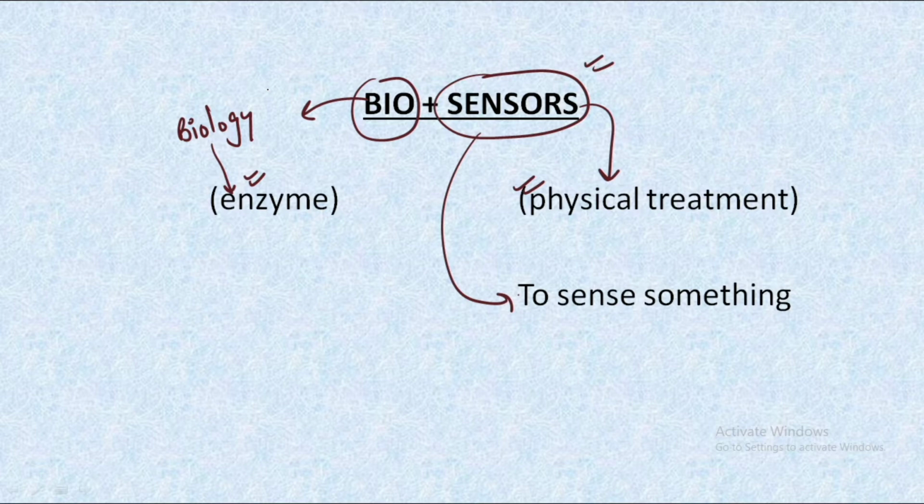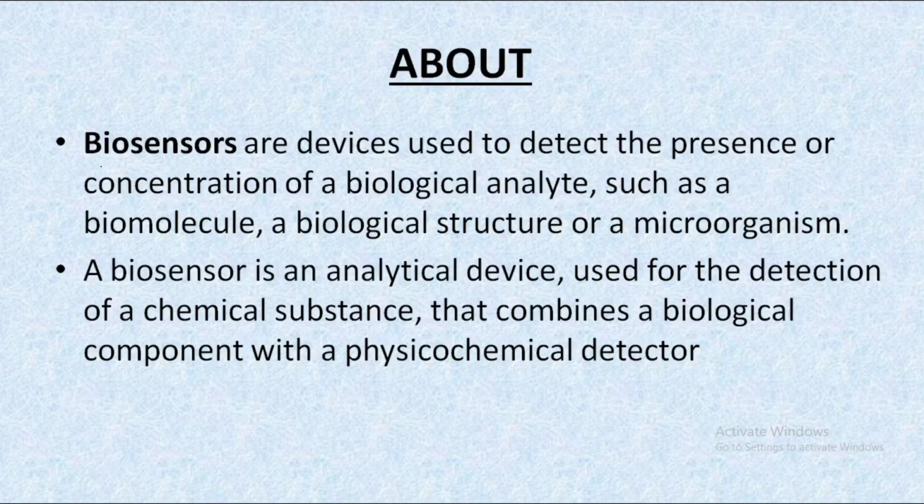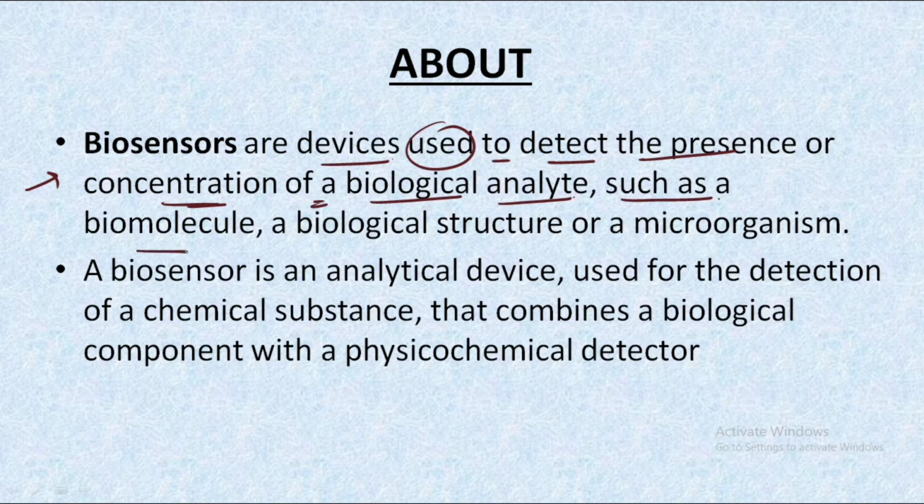So let's try to understand a bit more about biosensors. Biosensors are devices that are used to detect the presence or the concentration of a biological analyte such as a biomolecule, a biological structure or a microorganism. In simple words, a biosensor is a type of device that is used to detect the presence or the concentration of any particular biological analyte.